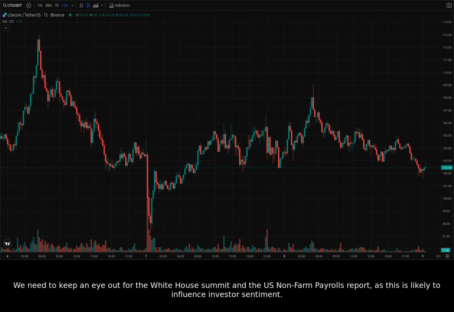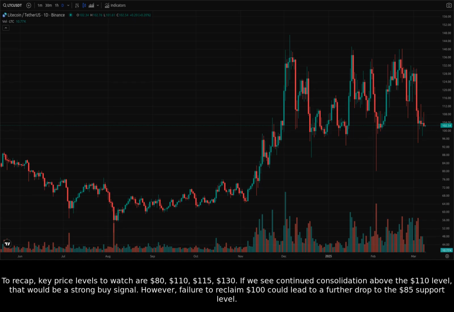We need to keep an eye out for the White House summit and the U.S. non-farm payrolls report, as this is likely to influence investor sentiment. To recap, key price levels to watch are $80, $110, $115, $130. If we see continued consolidation above the $110 level, that would be a strong buy signal.